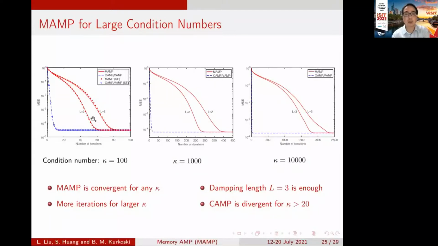And the damping length L equals 3 is generally enough, with significant improvement compared with the damping length 2. For larger condition numbers, we need more iterations to converge to the target OAMP and VAMP. It should be emphasized that the convolutional AMP is divergent for large condition numbers in this case.